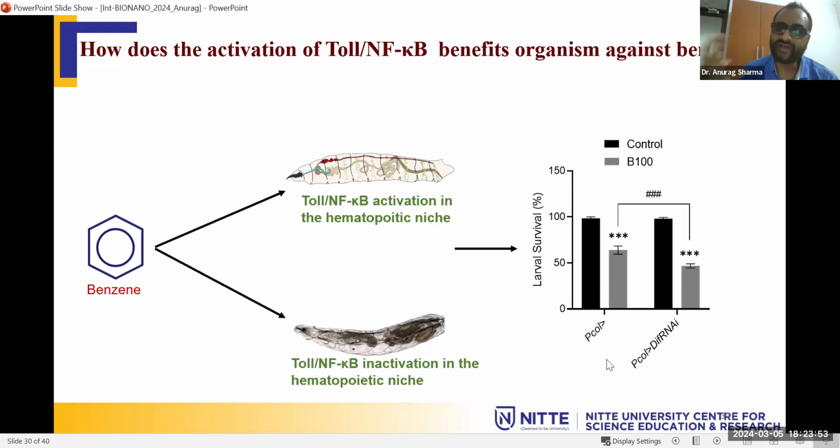So what we concluded, this Toll pathway in blood cell development is really important, not only for the correct immune response, but also for the survival of the organisms.